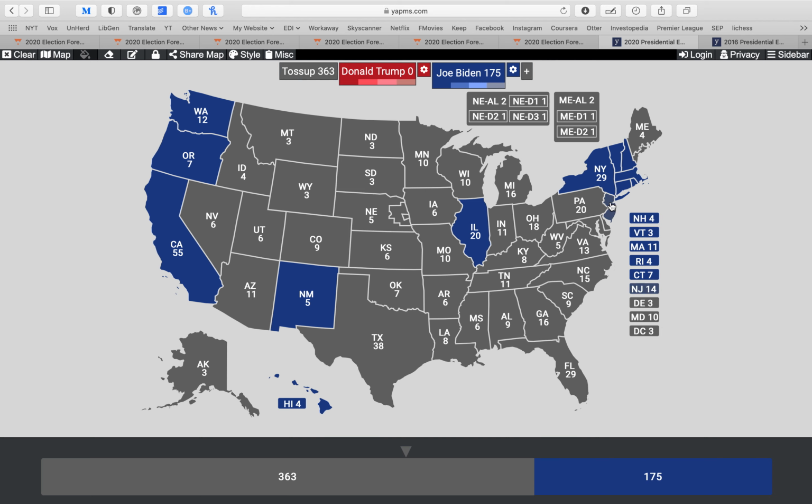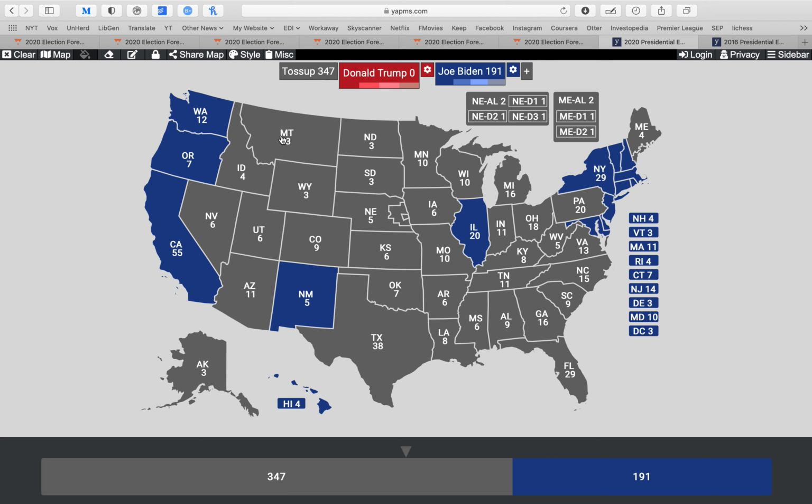We've then got New York, which we've already done, and New Jersey. Delaware is where Joe Biden has served for his entire 47-year career, though he was born in Scranton, Pennsylvania. We've then got Maryland, very strongly Democrat, and Washington, D.C. And those are all the safe, for now, Joe Biden states.